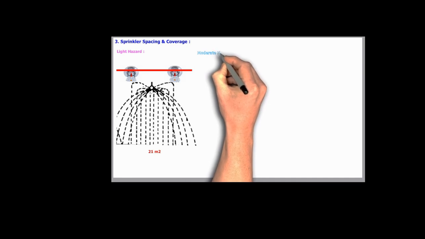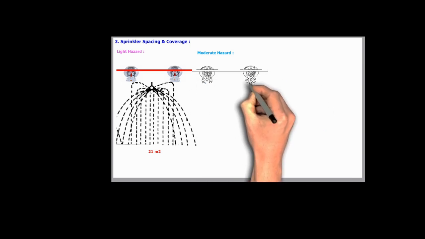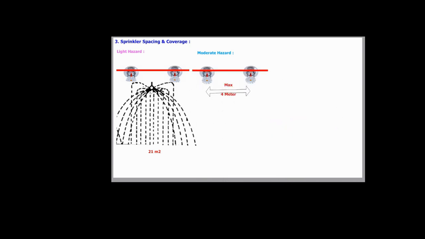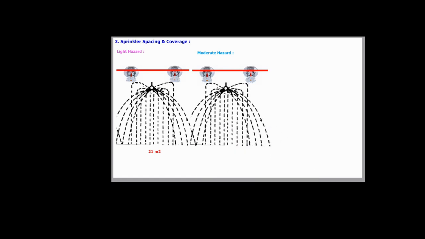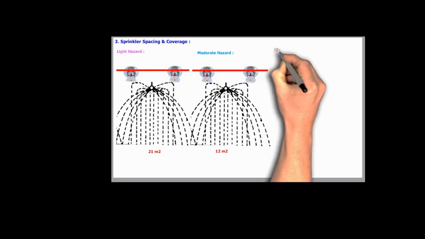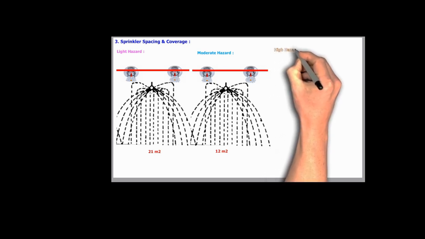Another one is for moderate hazard. The maximum distance between two sprinkler head is 4 meters. Each sprinkler can cover an area of 12 meters square. This is ideal for area with moderate fire risk like warehouse or commercial space, where tighter spacing ensure faster fire response. Another one is for higher hazard.